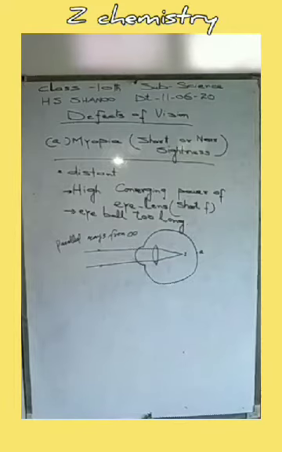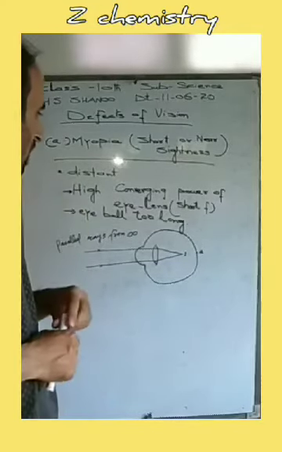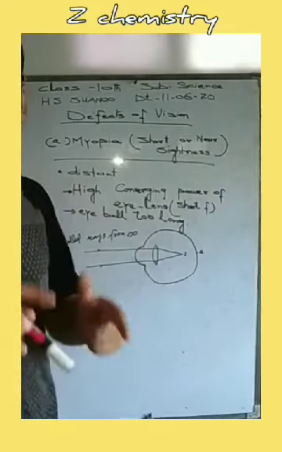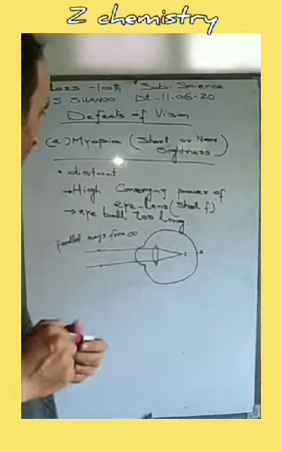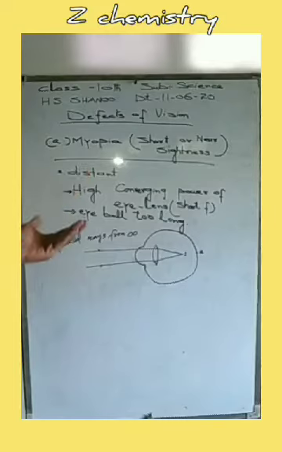The cause of such a defect is the high converging power of the eye lens, or we can state the high converging power of the eye's convex lens, or short focal length. Such a defect is caused in humans.